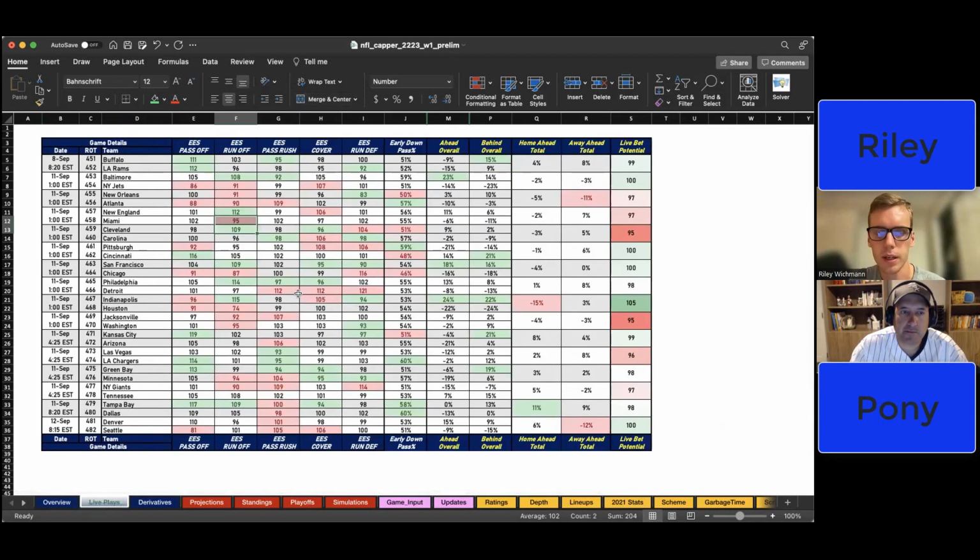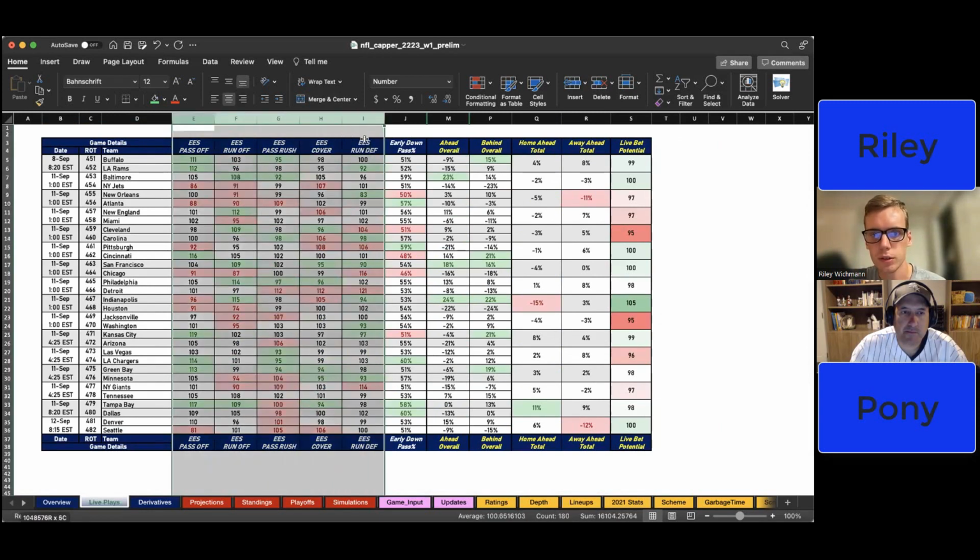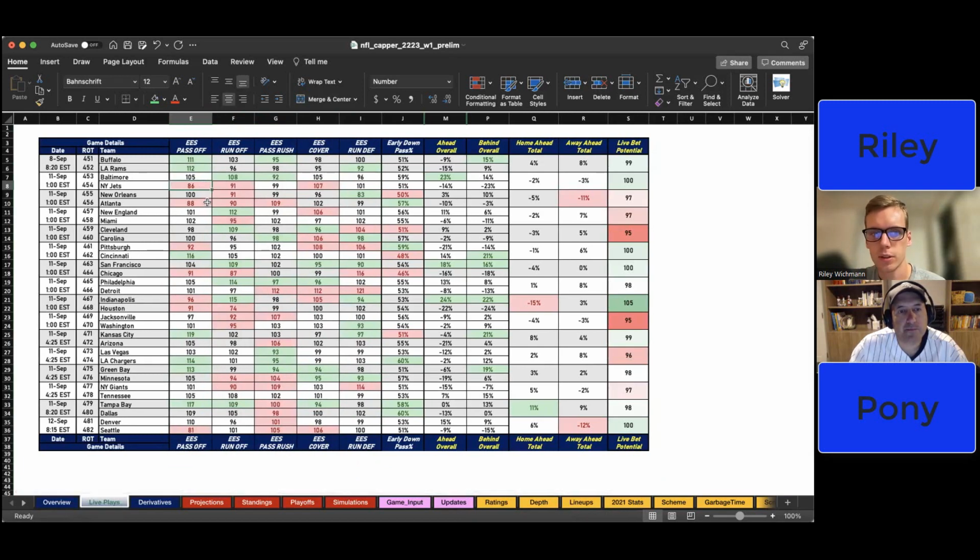And this is going to be the live plays chart. You get your team ratings, and these are all adjusted, meaning that every week these are going to change based on their opponent. So it's not just a static rating that is unadjusted. This is an adjusted rating. We have passing offense, and these are all scaled to 100 as average.